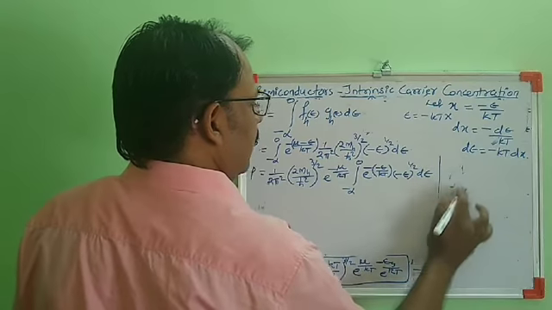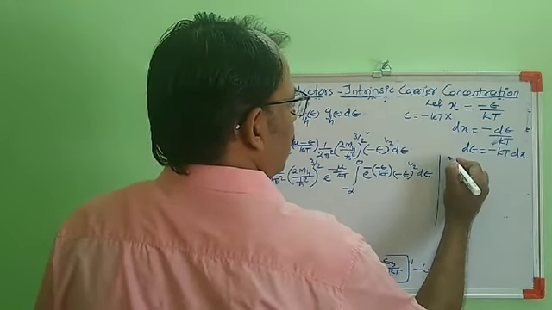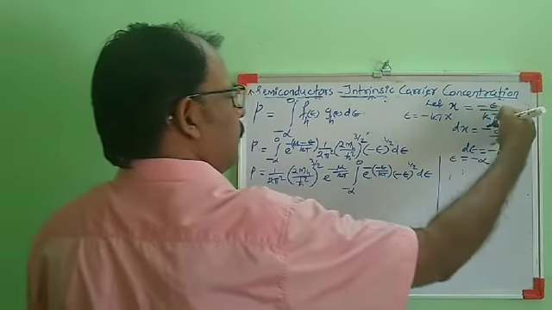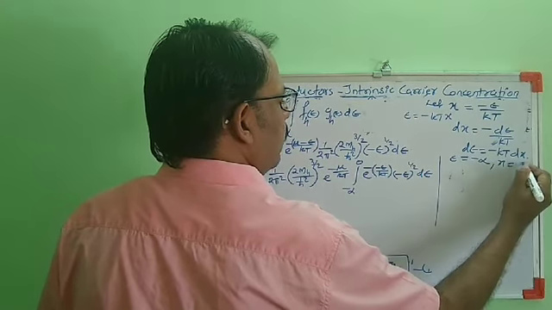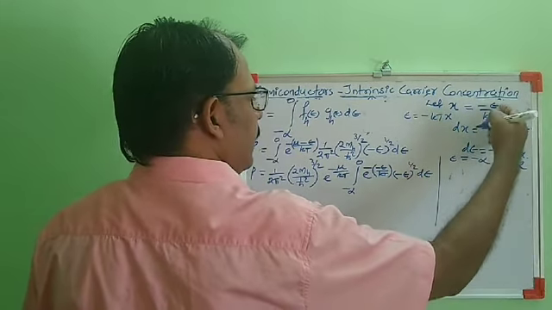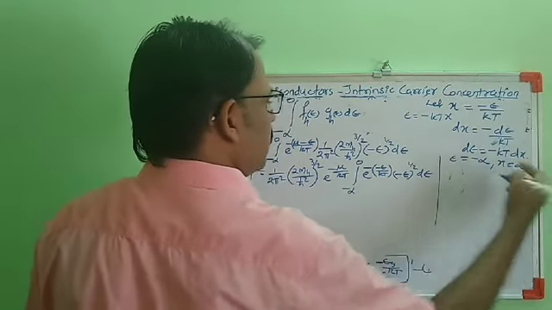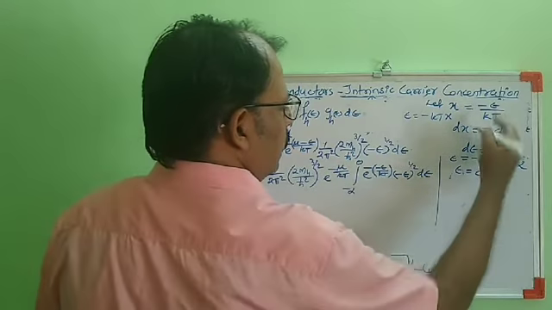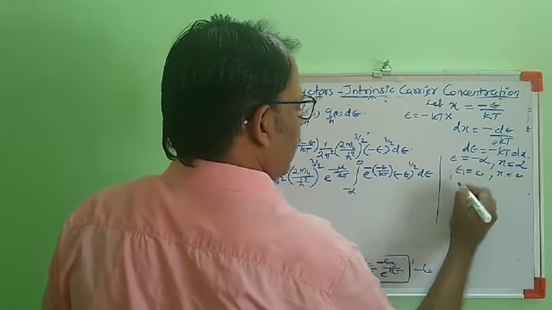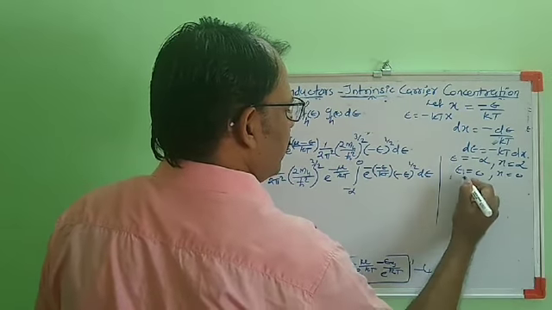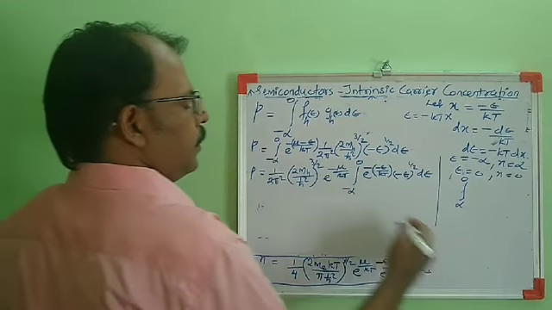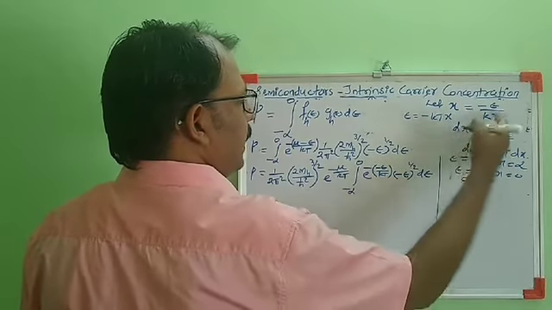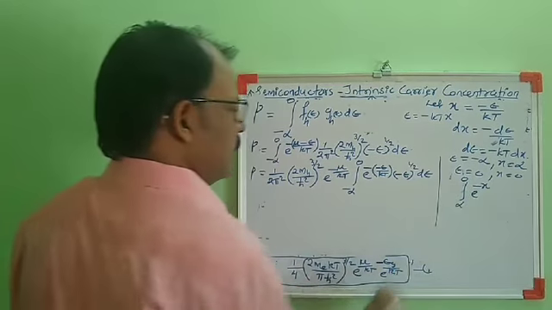the integration limit: when E equals minus infinity, then x equals infinity. When E equals 0, then x equals 0. So the integration limit will be from infinity to 0. e raised to −E/kT is taken as x, so it is e raised to minus x.